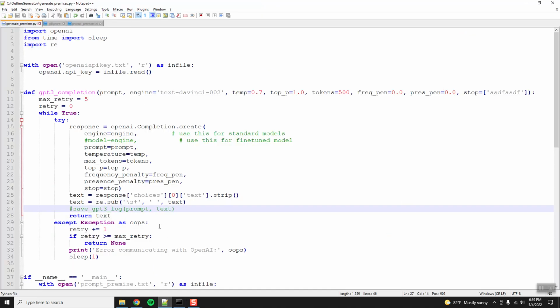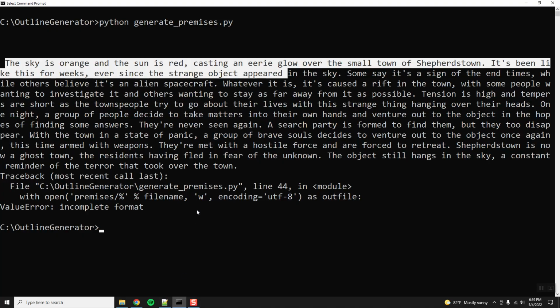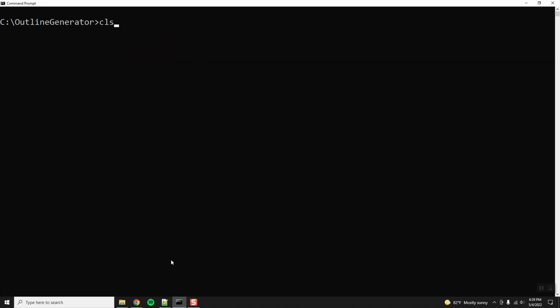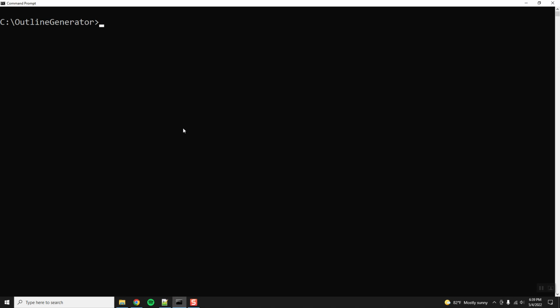But let's go fix this thing, because I missed. You need the %s for file name. Okay, and that should, if I'm not mistaken, it will not have, yeah, it did not succeed. Okay, generate premises. Let's see what it does this time.